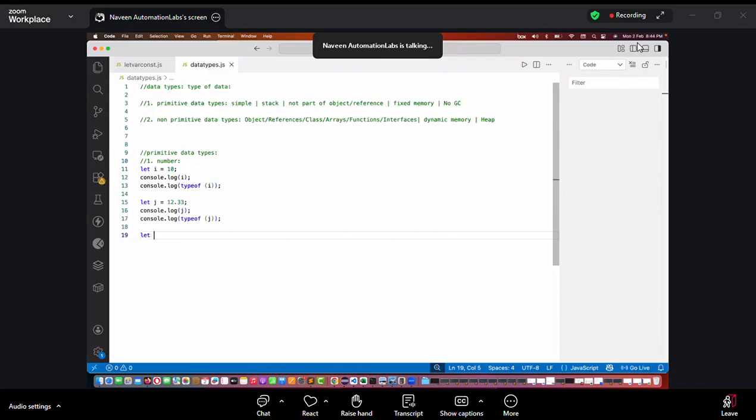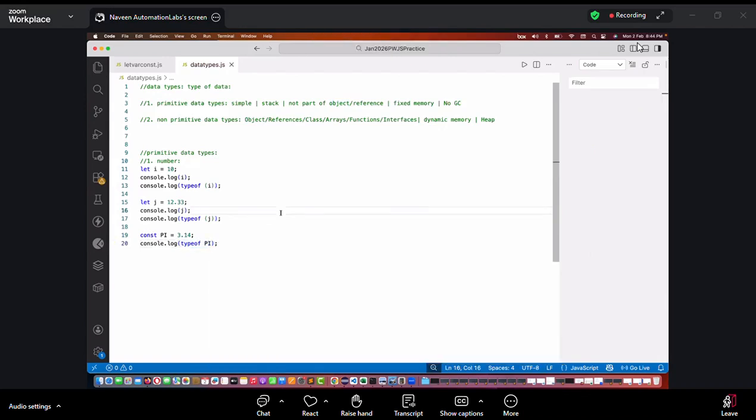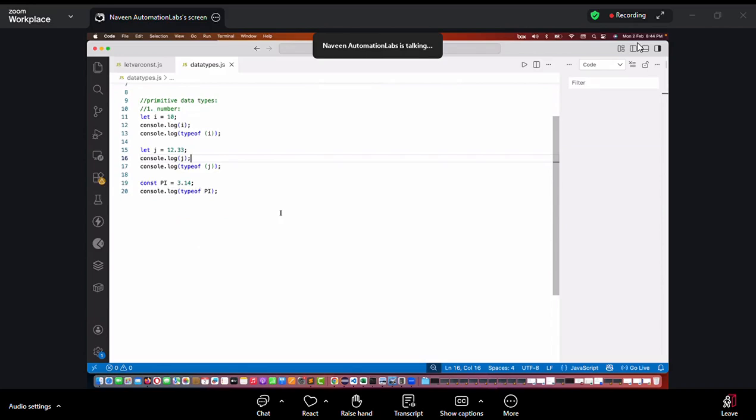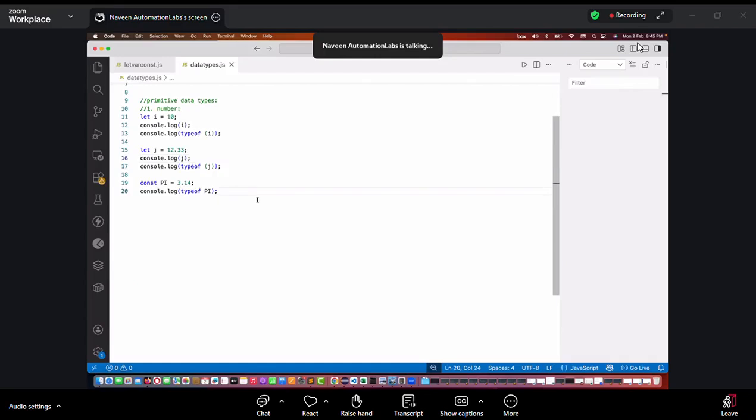So see this, again, I'm writing const variable pi is equal to 3.14. Then I'll say console.log, please give me the typeof. If you don't want to write a bracket, you can directly write it like this also, without bracket. It's very easy to write. I told you, never use var. We have already discussed it, because with var there are so many problems. In real time, we never use var. So what is the type of pi?